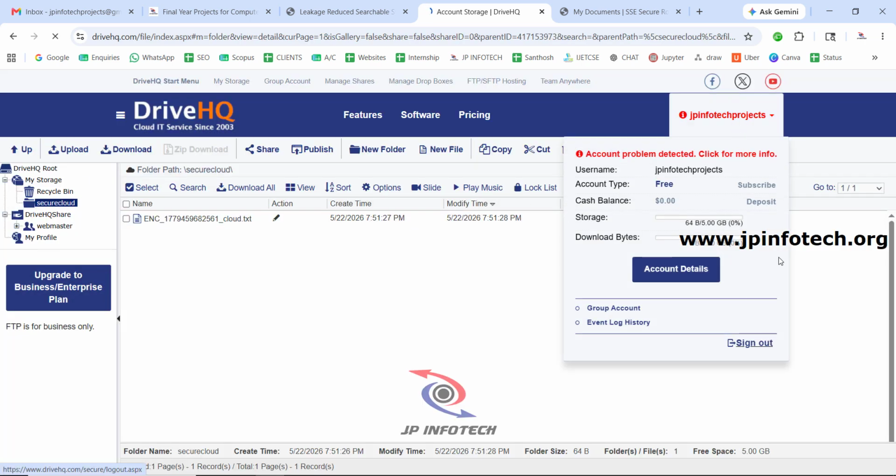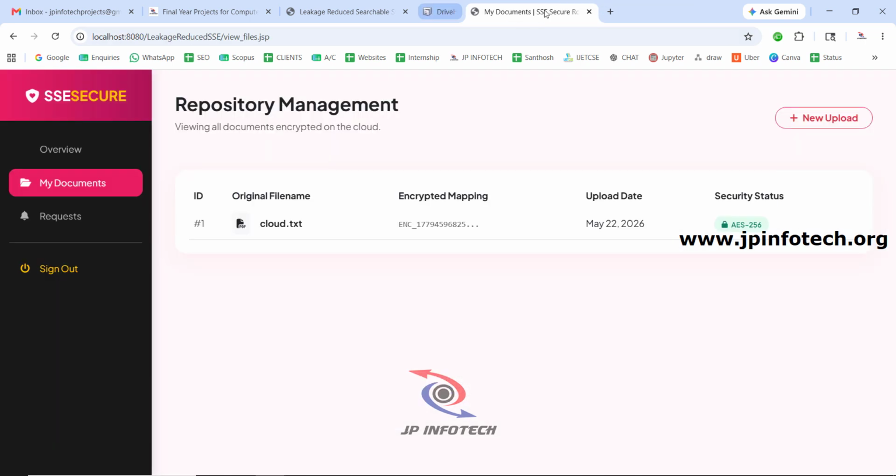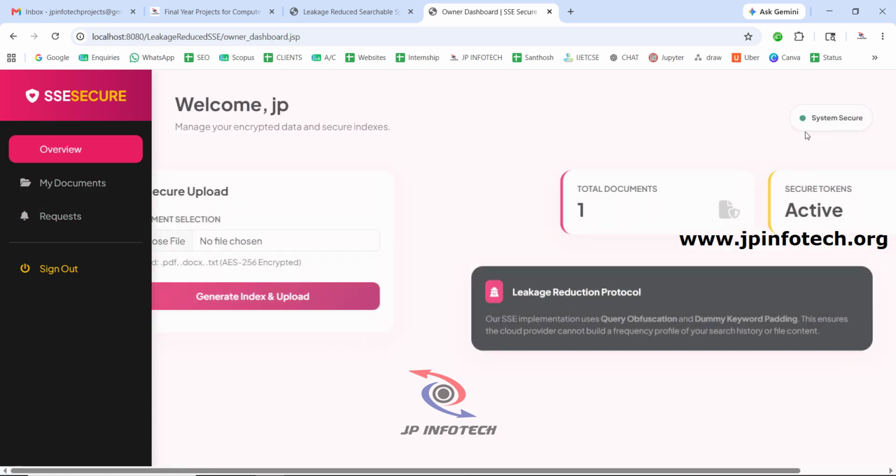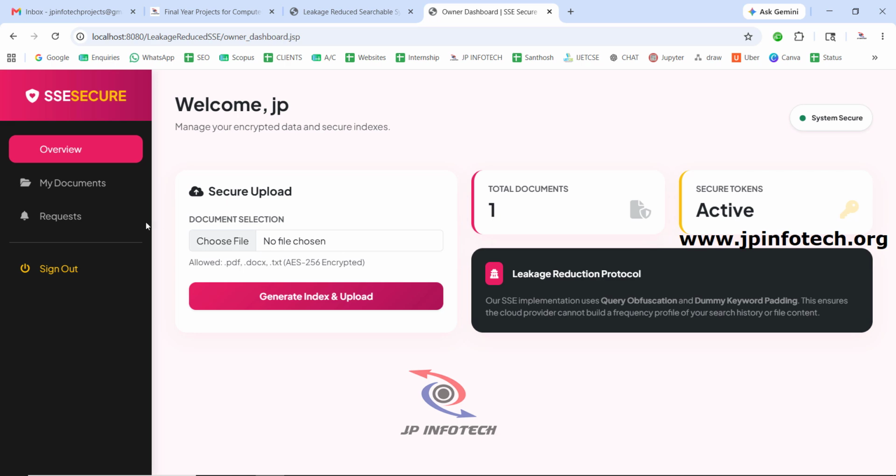So now let me log out from the Drive HQ and come back to the project. So here in the data owner part, you can see the documents that we have uploaded in the cloud, and if you wanted to upload any new upload again, you can just go to the new upload and you can upload any number of files in it.